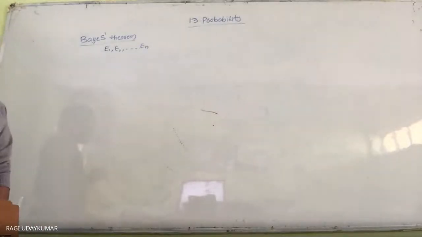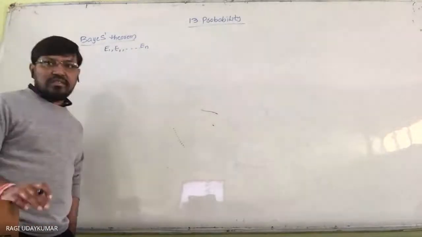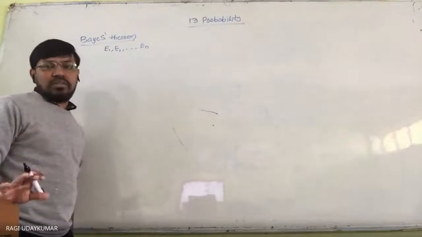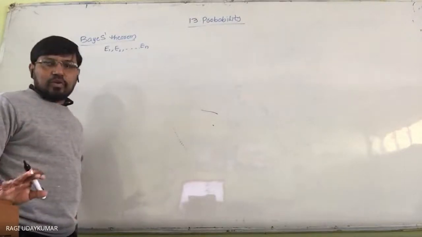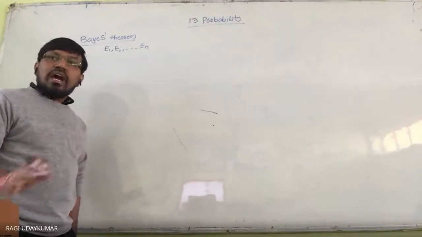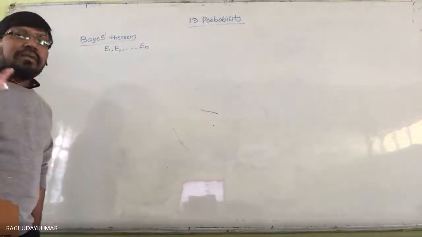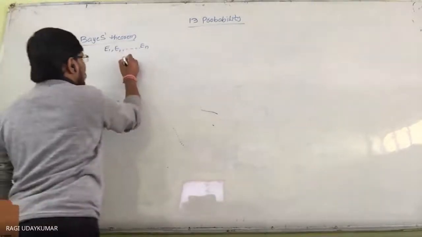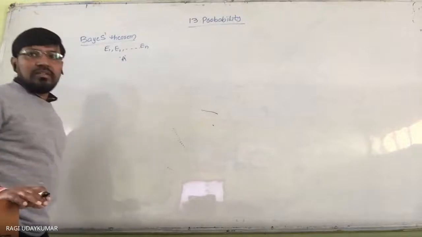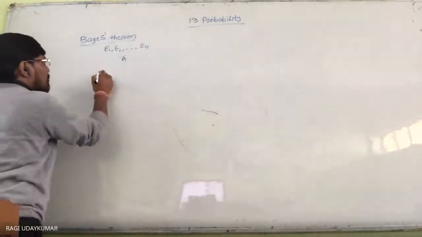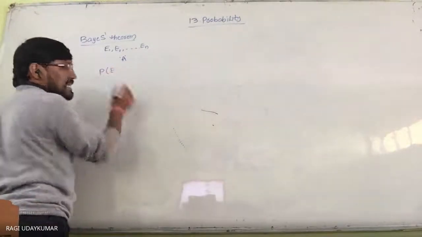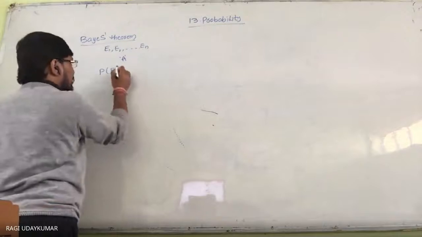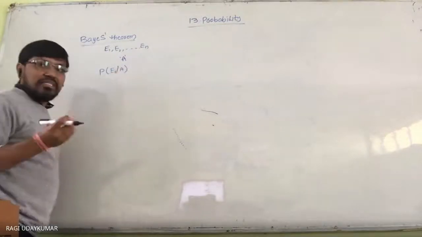Disjoint is nothing but the intersection of any two events being equal to the empty set. And the union of all these events will be equal to the sample space. And A is any event. If A is any event, then the probability of E_i given A is something.